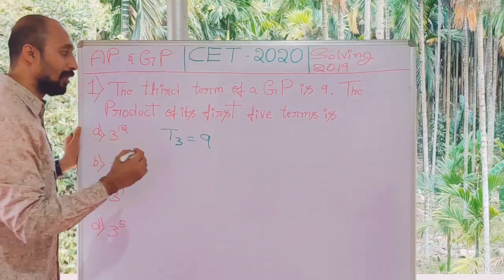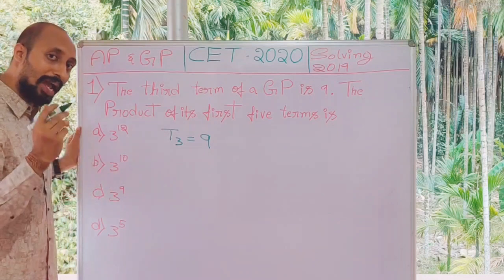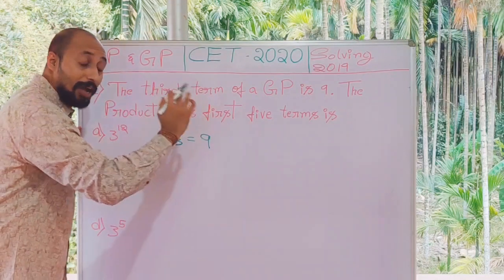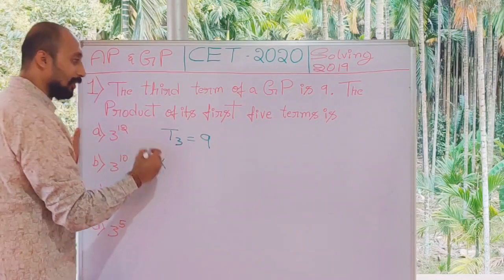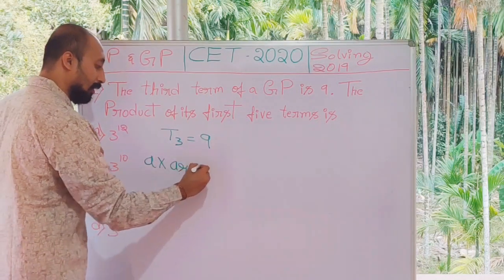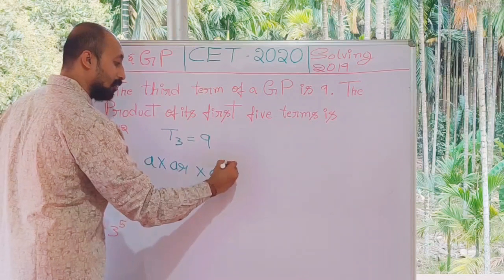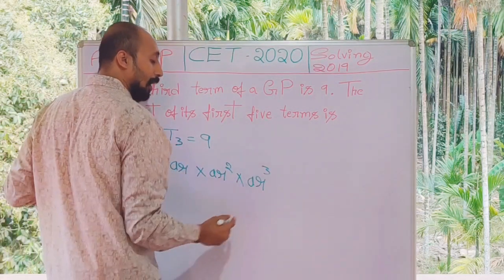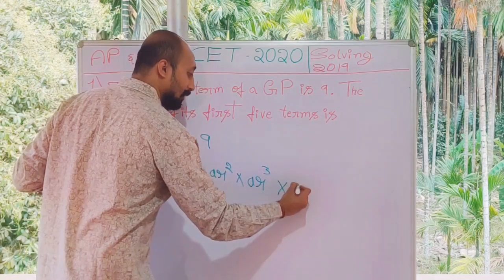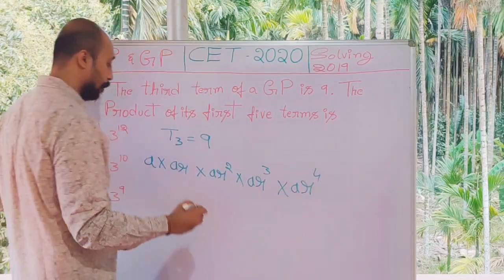So the product of its first 5 terms. I have to multiply the first 5 terms. So what is the first term? The first term is A. The second term is AR. The third term is AR square. The fourth term is AR cube. And the fifth and final term is AR to the power of 4.